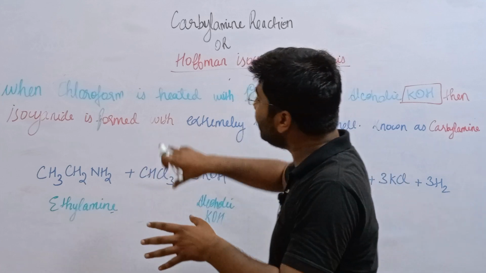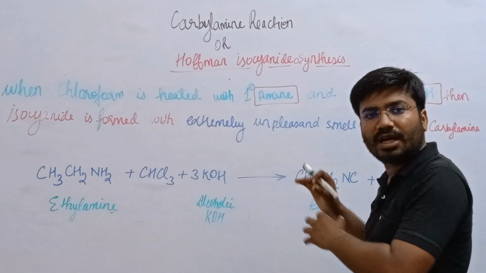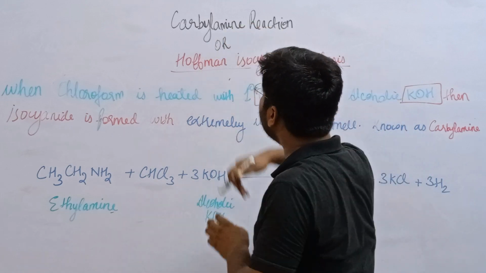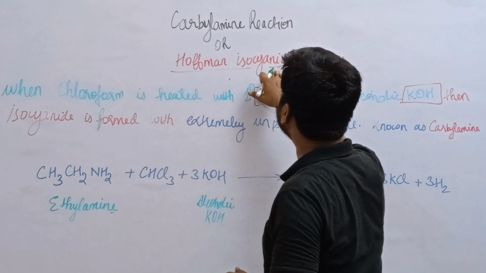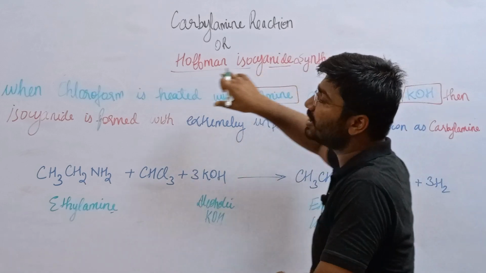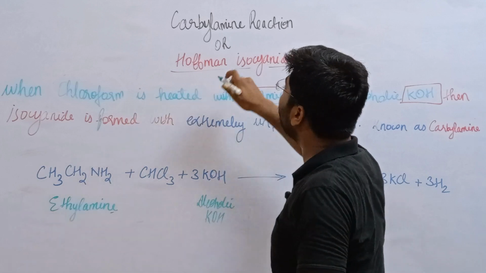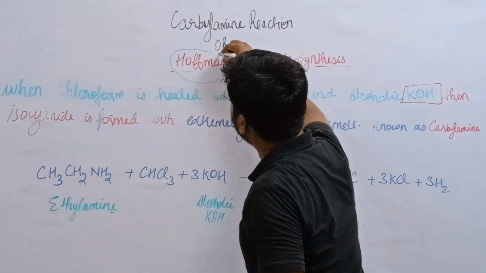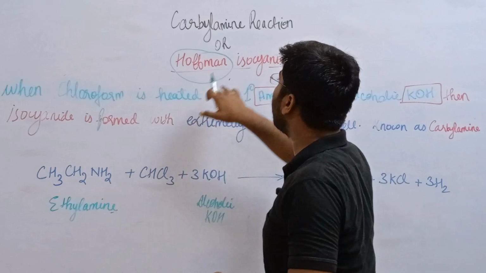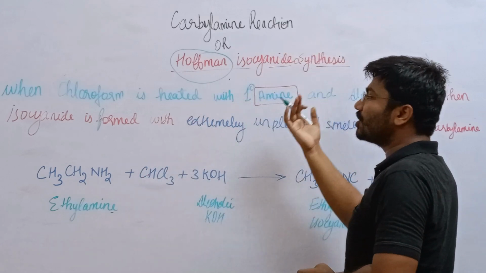Now we are coming to the organic part. This is our carbylamine reaction, or this is known as Hoffman isocyanide synthesis. This reaction was carried out by the scientist named Hoffman. What is the name of the scientist? That is Hoffman. This is known as Hoffman isocyanide synthesis.